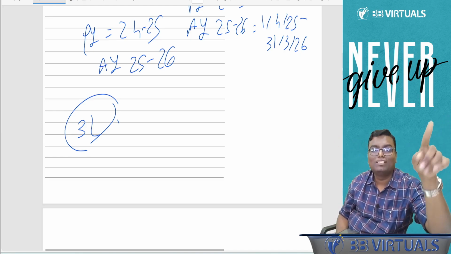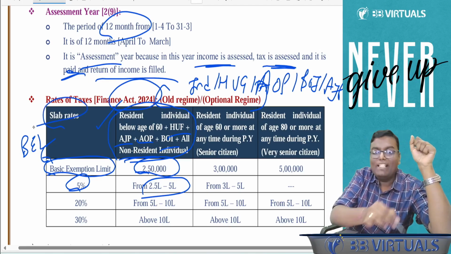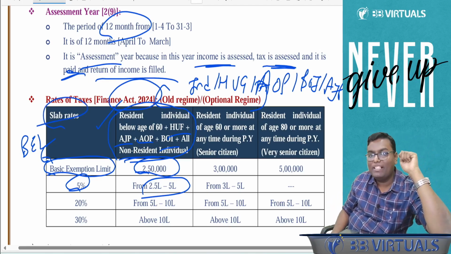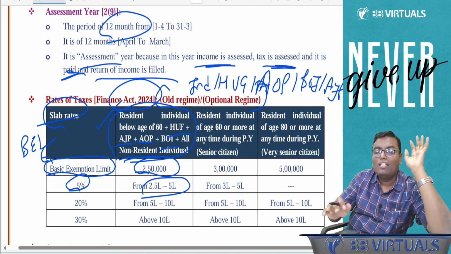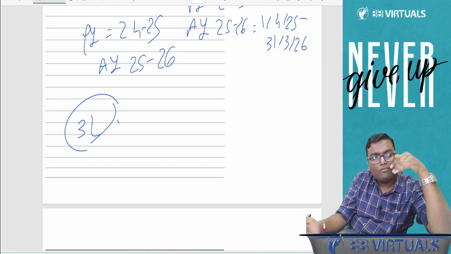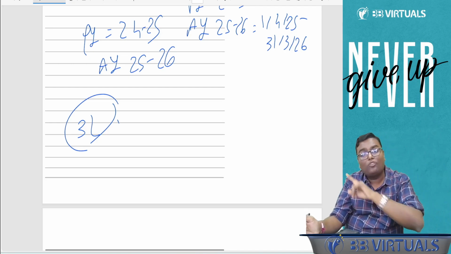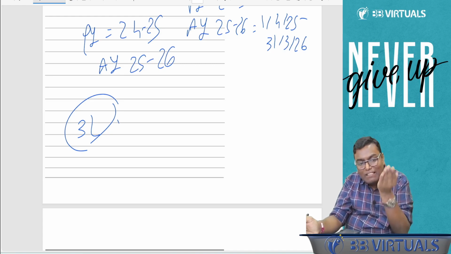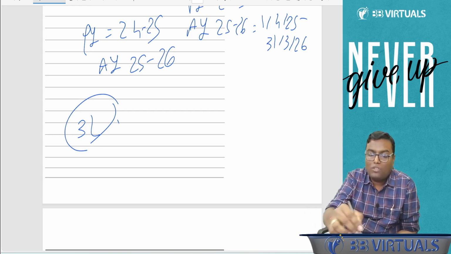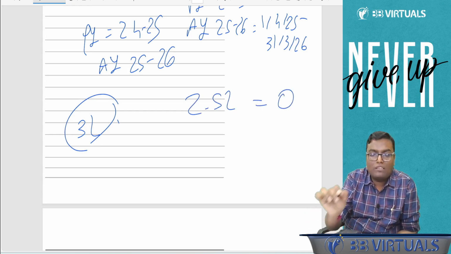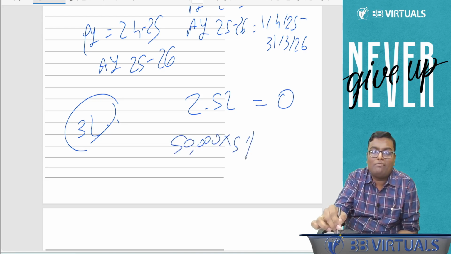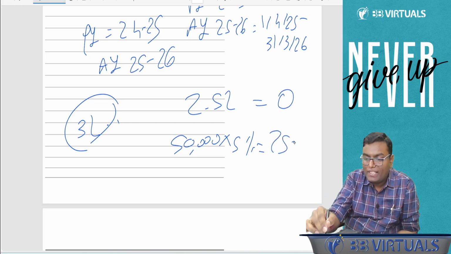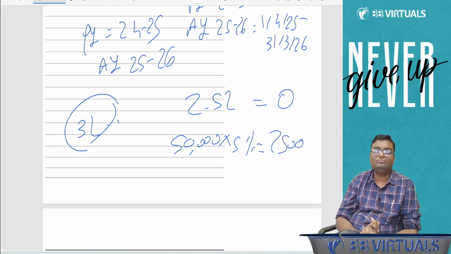It is wrong. See, these are the slab rates. What is the meaning of slab rate? If the government has said up to 2,50,000 zero, it will be zero for all. And 5% will be applicable only on the amount exceeding 2,50,000. So what will happen over here? Up to 2,50,000 zero, on the balance 50,000, I need to apply 5%. And that will be how much? 2,500. So yes, it is slab rate.